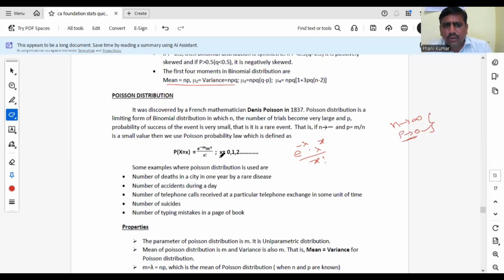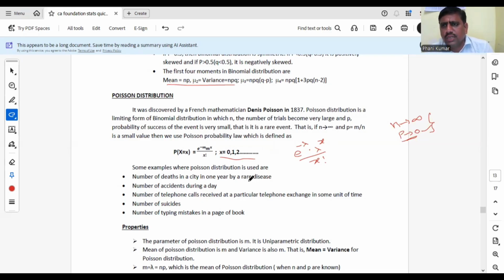Here, this is one important point. In binomial variate, we will assume the values 0, 1, 2, so on up to n, where n is a known value. But coming to Poisson variate, we will assume the values 0, 1, 2, so on to infinite. Here e is a standard value, x is also a standard value, 0, 1, 2, so on to infinite. Which value do we have to know? Lambda or m. So in Poisson distribution, lambda or m is considered as the parameter.